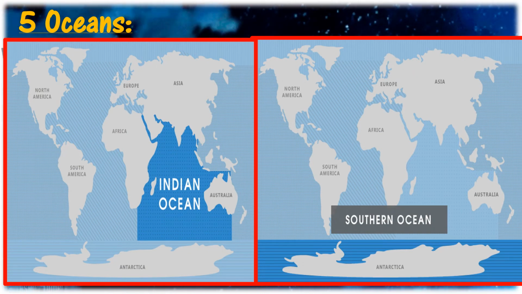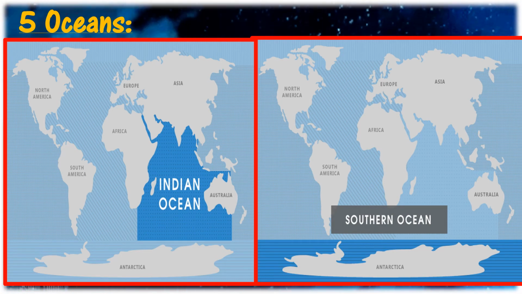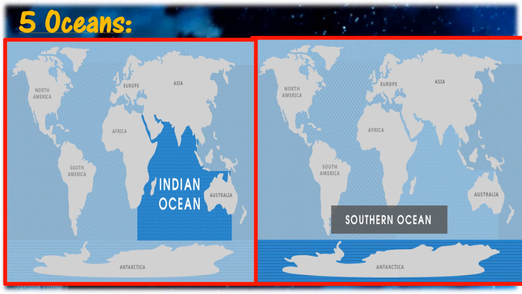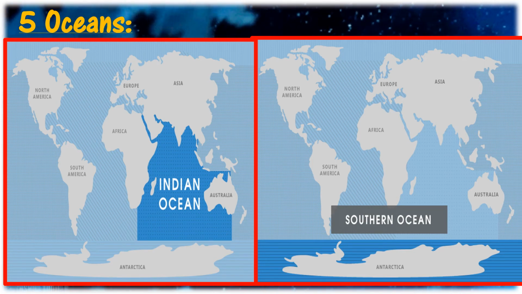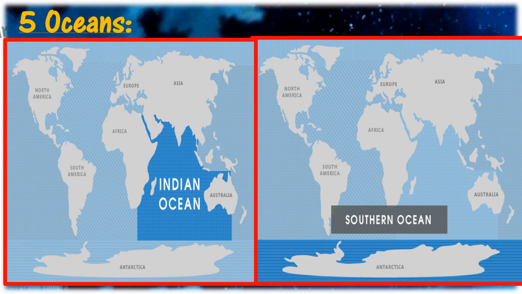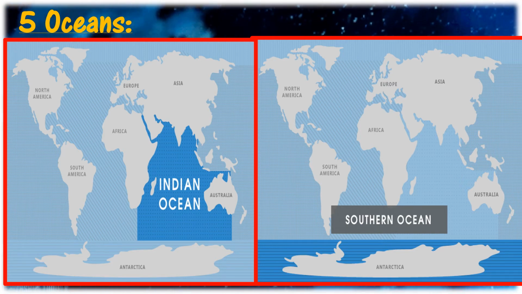The third largest ocean is Indian Ocean. We have Indian Ocean below the Asian continent, right? The fourth ocean is Southern Ocean or Antarctic Ocean.